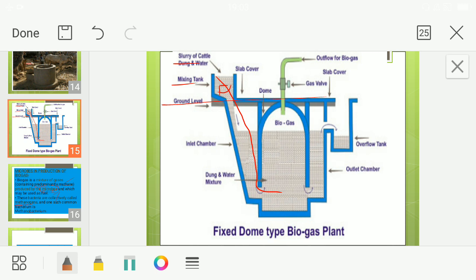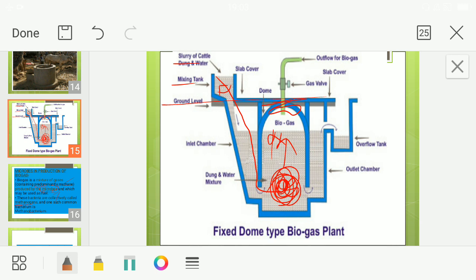Here is the place where the anaerobic bacteria are highly present. They are present in the dung itself. This is an anaerobic condition, there is no air. So the anaerobic bacteria digest the cow dung and release the gas, and there is a floating cover. What is the function of this floating cover?